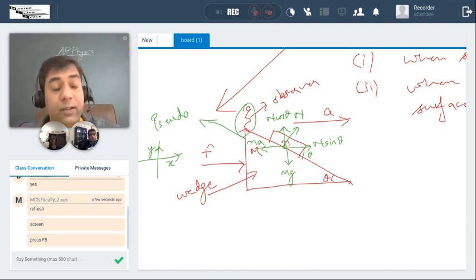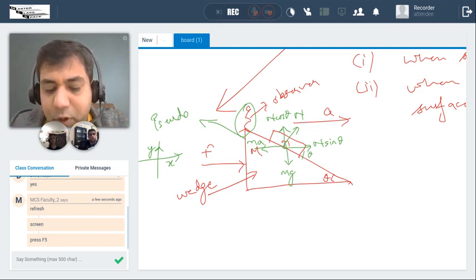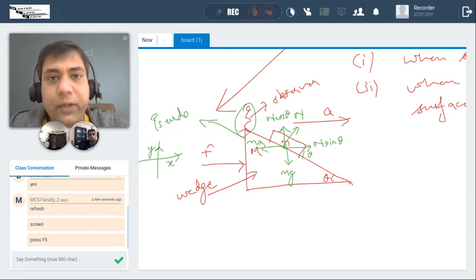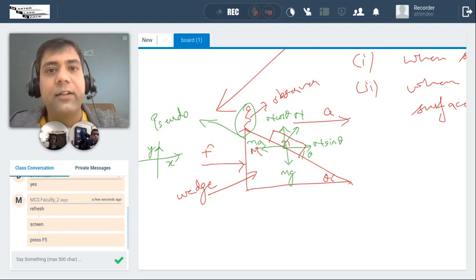So they both are moving together. That means he will feel there is no motion of small m at all. It is at rest. So basically, since I am doing this question with respect to this observer, I had to apply pseudo force. Pseudo force is a false force which we apply when we do a question from a non-inertial frame of reference, which is a moving frame of reference, a frame of reference which is accelerating. All these things I have described in my previous lectures.